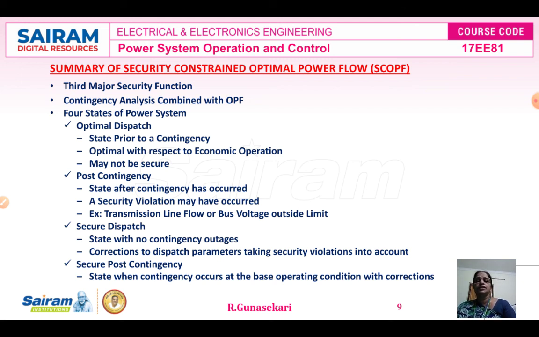In this state, a security violation may have occurred, for example, transmission line flow or bus voltage outside the limit. The third state is secure dispatch. Secure dispatch is the state with no contingency outage, but some security corrections are made to the dispatch parameters, taking security violations into account. The fourth state is the secure post contingency state. This is the state when the contingency occurs at the base operating conditions with the security corrections.